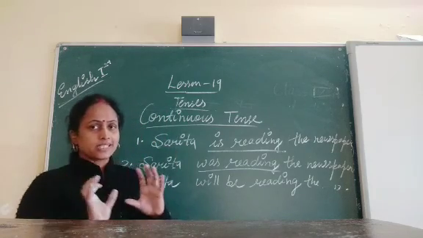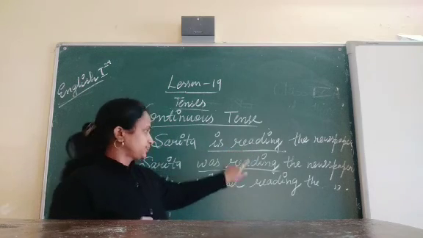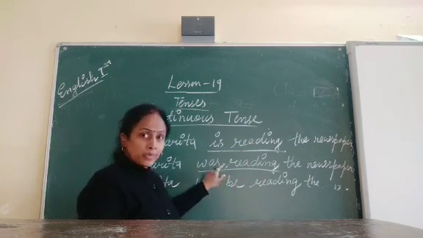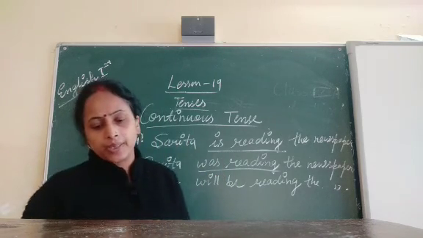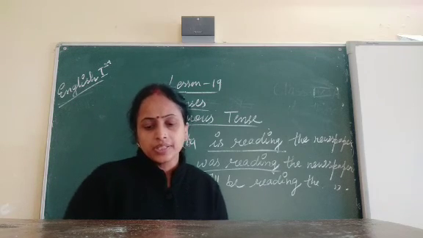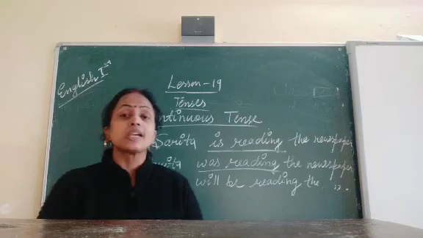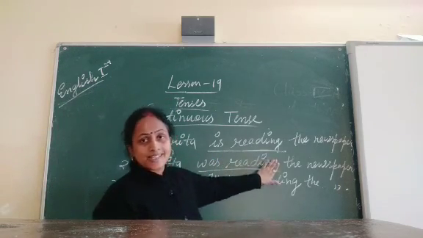But the only difference is that here the action is going on in the present time, and here the action was going on in the past time. So that's why it is called the past continuous tense, because the action was continuously going on in the past time.